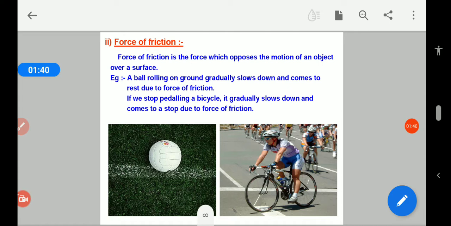Now force of friction. The second is force of friction. Force of friction is the force which opposes the motion of an object over a surface. A friction force opposes the process of motion. Without friction we cannot walk on a surface. If friction is not there, we will slip down.